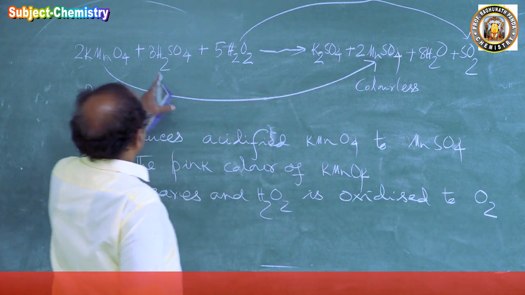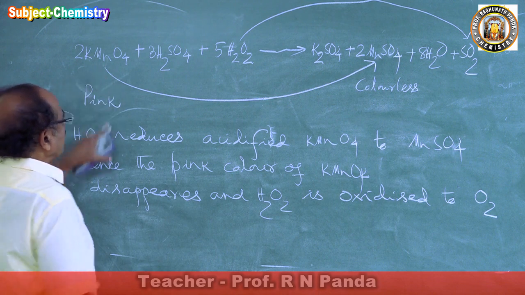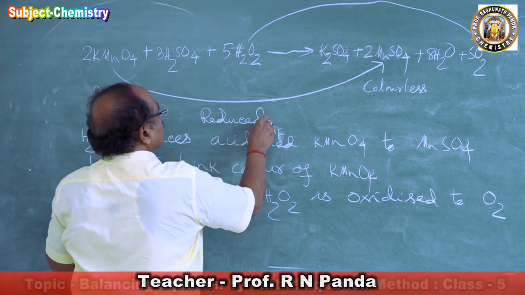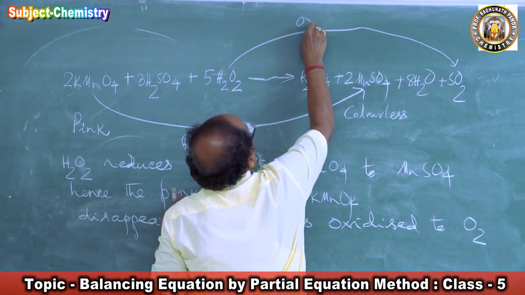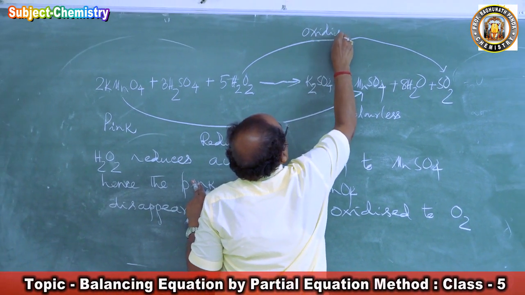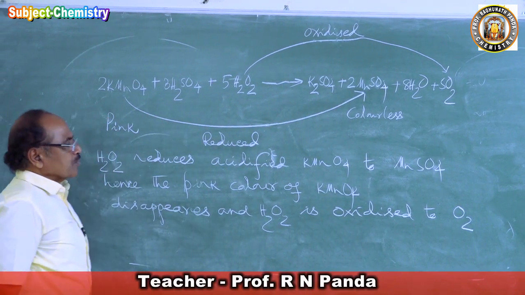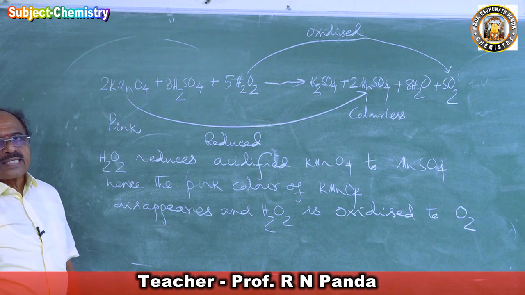So one is oxidized and the other, potassium permanganate, is reduced. Potassium permanganate is reduced and hydrogen peroxide is oxidized. Such reactions are called redox reactions.